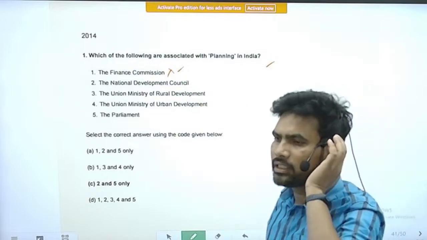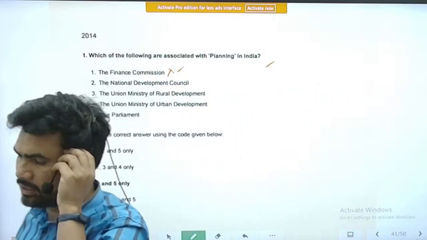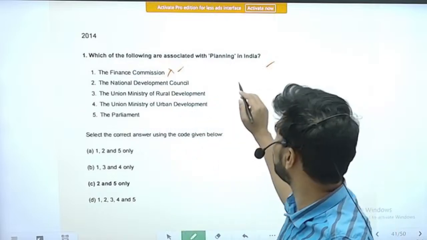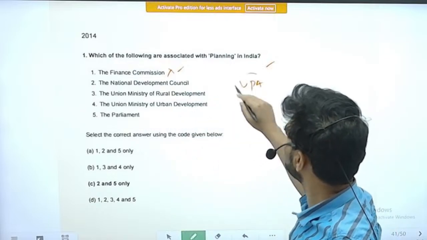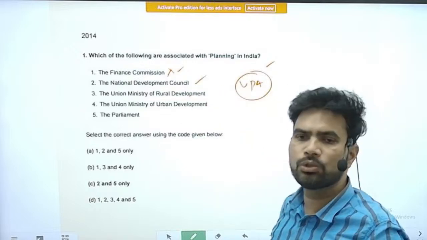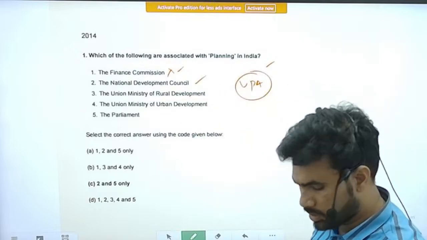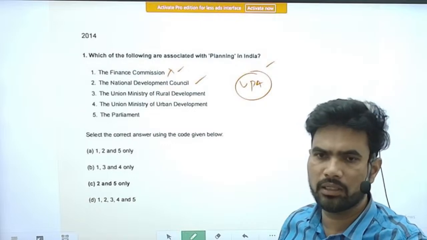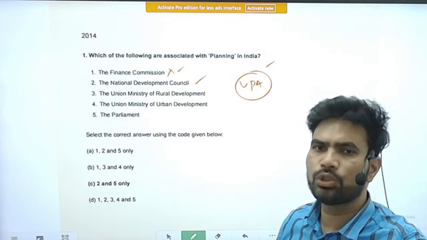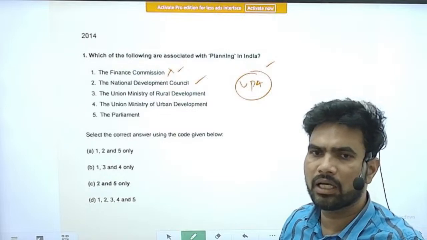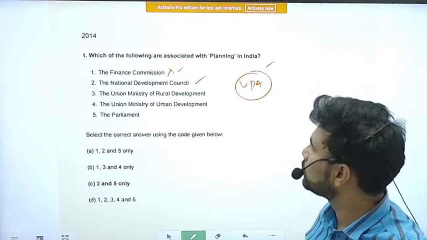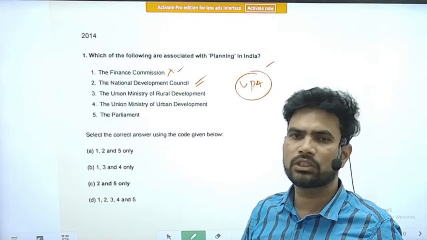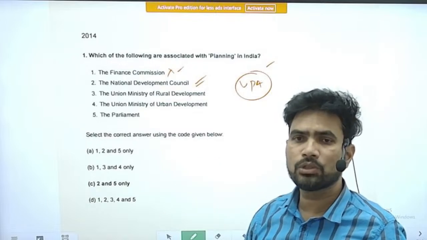NDC is a phenomenon of the UPA governments. When the UPA governments were in power, they used to have a National Development Council. They used to have certain social activists, thinkers, academicians, etc. So that council was there. It was giving useful instructions to the government with respect to certain bills.